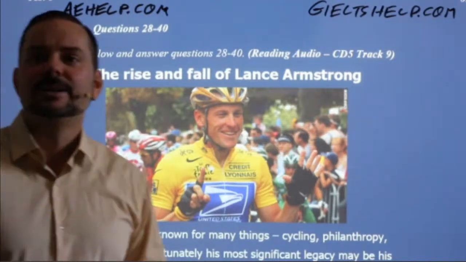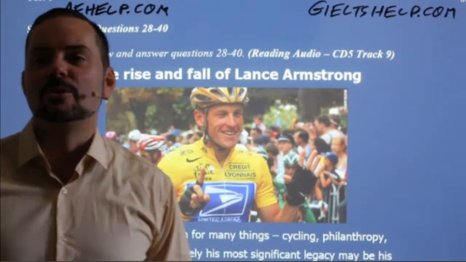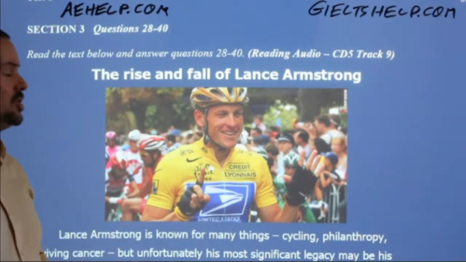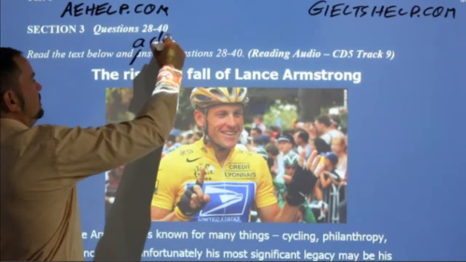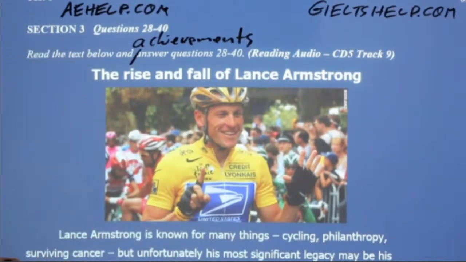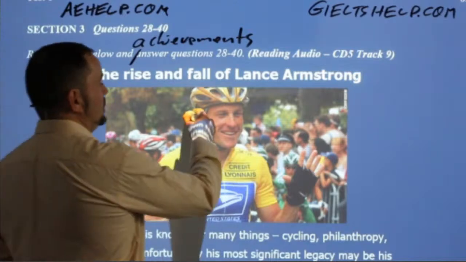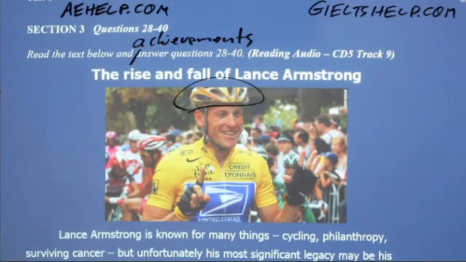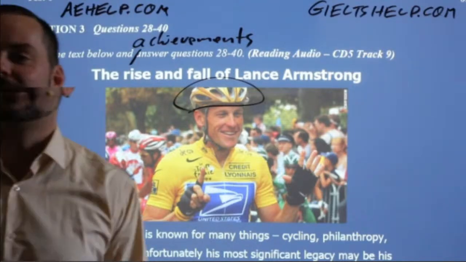All right. Abhishek says this is probably a success story of Lance Armstrong, a motivational passage. Right, Abhishek, what kind of success? Okay. So Jainil says achievements. Okay, the rise. So this could be achievements, right? So what kind of an achievement? What do you think by looking at this picture? So Abhishek says cycling. Yeah, we see his cycling helmet there. So it's bicycling. And Oa says he's a hero in cycling.